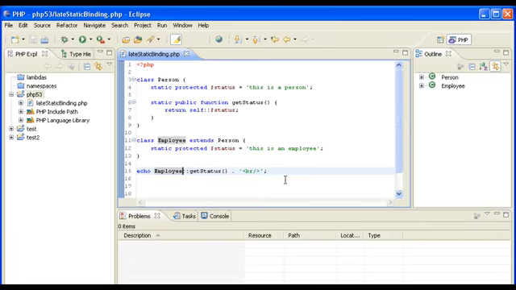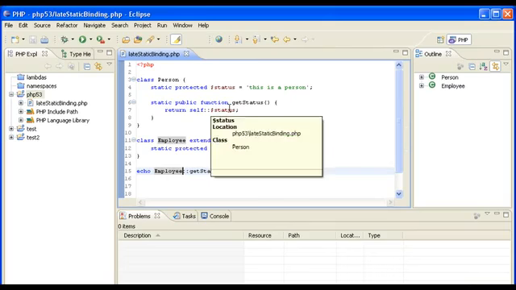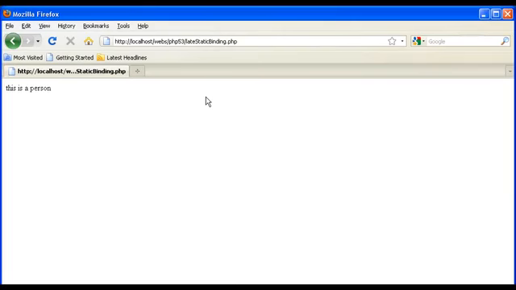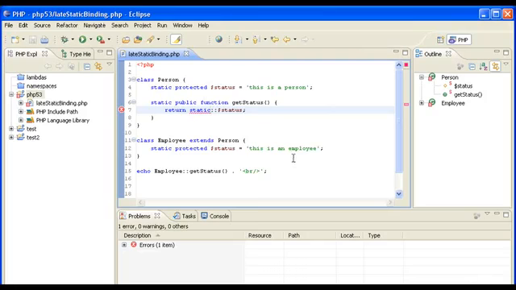Why is that? The reason is that we haven't instantiated a class so self doesn't refer to Employee, it refers to the highest class in the inheritance, and that is Person. PHP 5.3 enables us to say static instead of self, which then gives us exactly what we want. F5, and this is an employee.